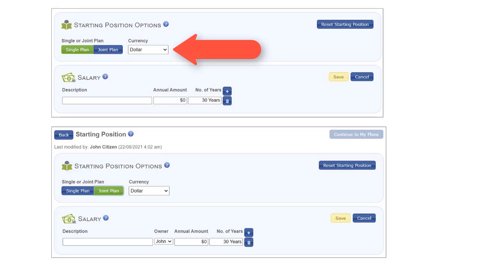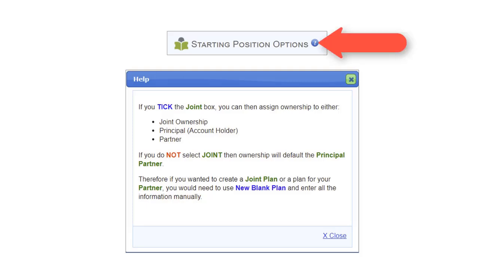For our overseas clients, you can select the currency for your country and that symbol will be used for all your plans. For each section there is an inline help. Please take the time to read each of these the first time you use the starting position. It will be time well spent and prevent you from making incorrect assumptions as to what is required.